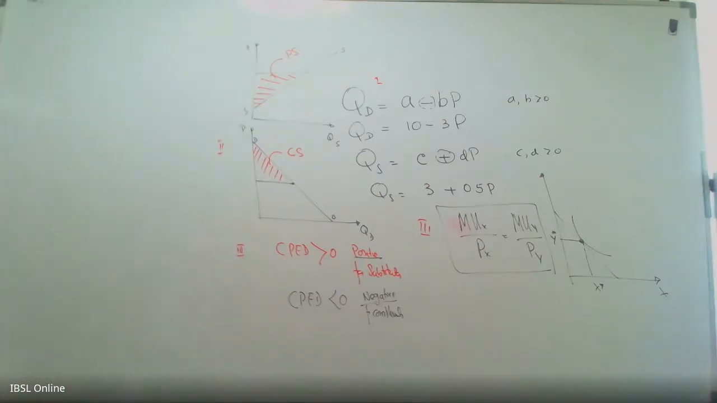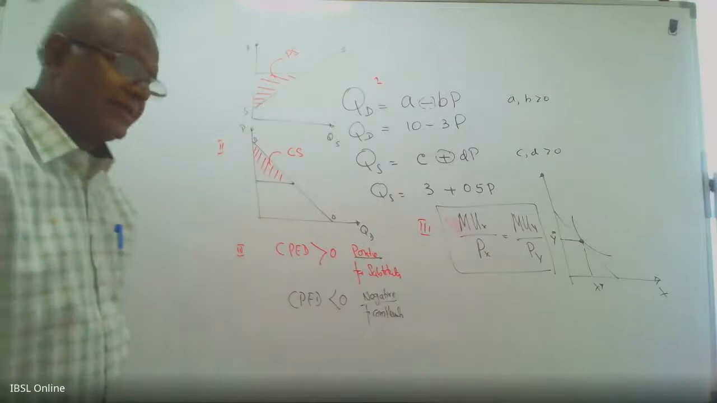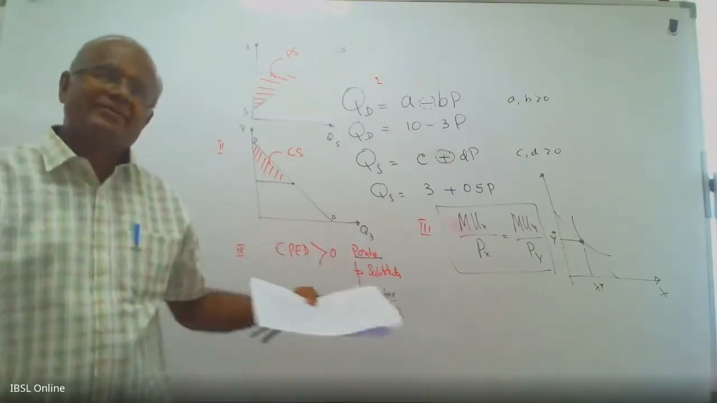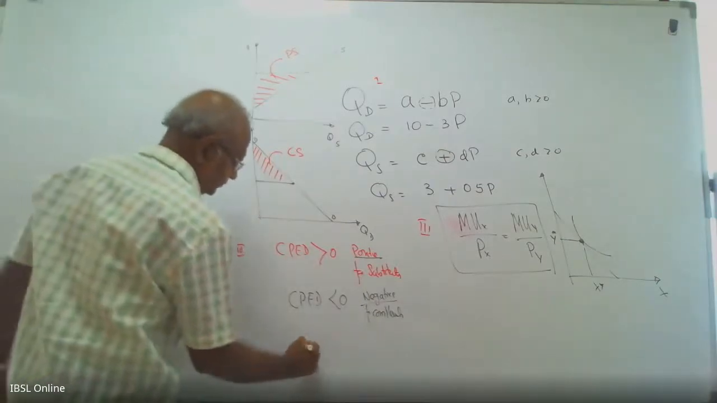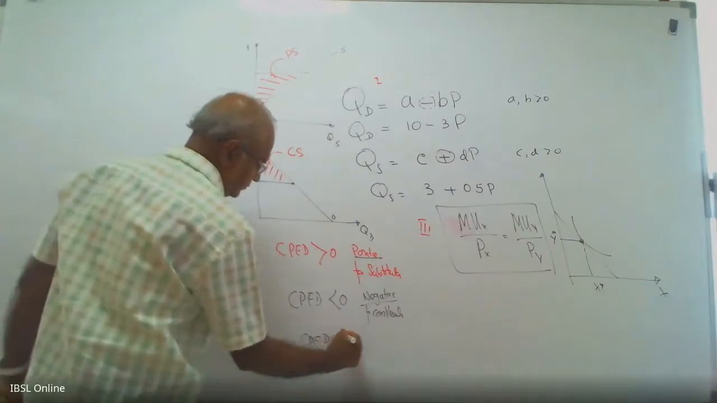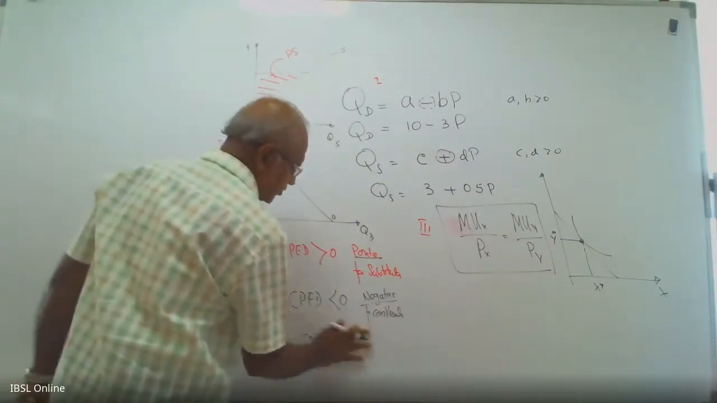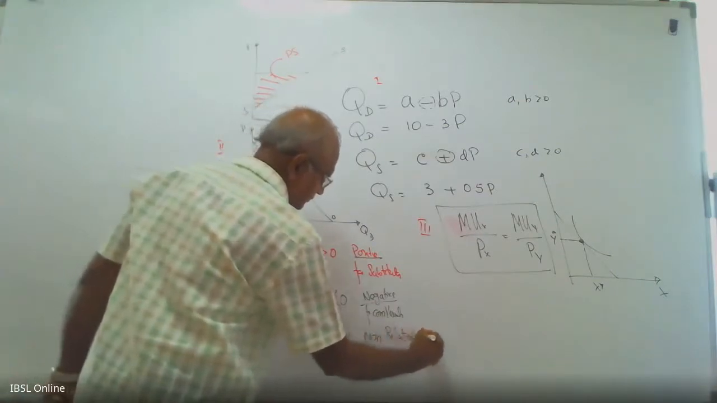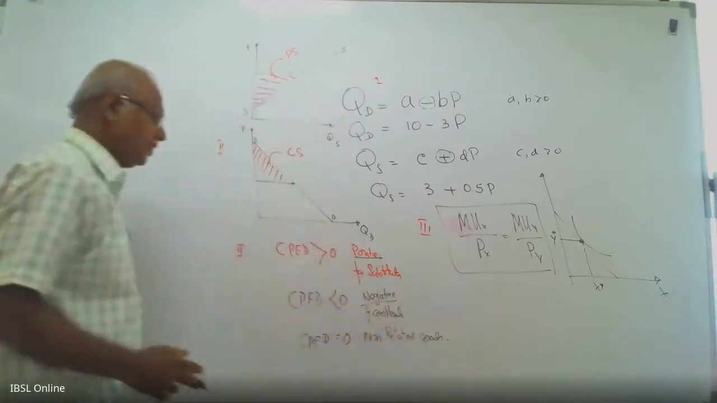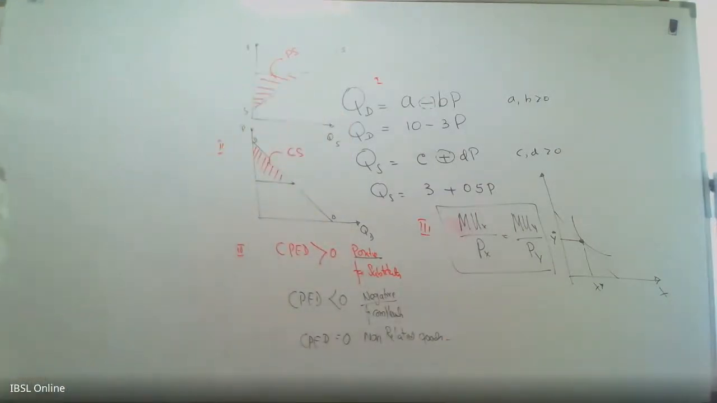If you divide all the goods in the world into two groups, positive and negative, substitutes and complements. No, there is another category, goods that are not related, bread and guns. So for that, CPD is 0. Non-related goods. CPD plus, minus, non-related, 0.